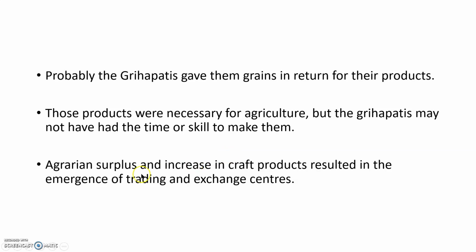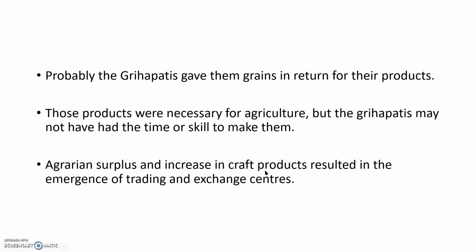And agrarian surplus and increase in craft products resulted in the emergence of trading and exchange centers. Okay, agrarian surplus means from agriculture they will get so many grains, so much production, surpluses. They will keep how much they need. The remaining they have to give to others, they have to sell to others. Okay, like that. And increase in craft products also.